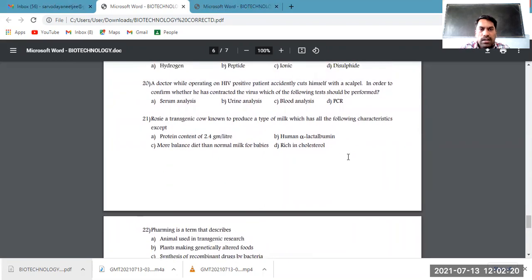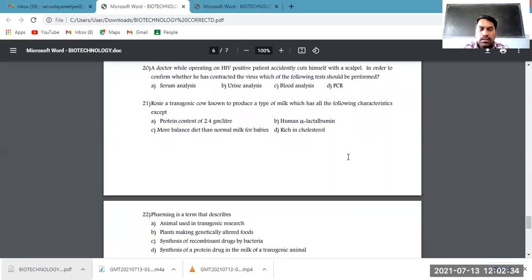A doctor, while operating on an HIV positive patient, accidentally cut himself with a scalpel. In order to confirm whether he has contracted the virus the following day, of course, when we speak about genetic biotechnology, one of the techniques is PCR, polymerase chain reaction, which is used to diagnose diseases, especially diseases like HIV in the very early stage, soon after infection, by multiplying the viral genome so as to make the test very accurate. So PCR is the answer for this.